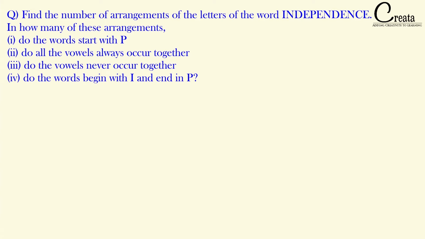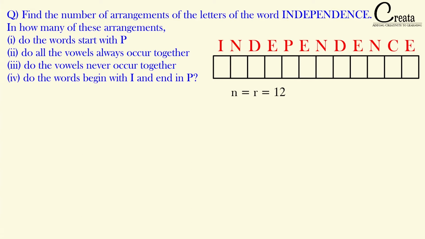So let's approach this question. We have the word independence. It is a 12-letter word. Firstly, let's see what are the various arrangements that we can form using the word independence. It is a 12-letter word and we have 12 vacant places, so we can form 12 factorial arrangements.